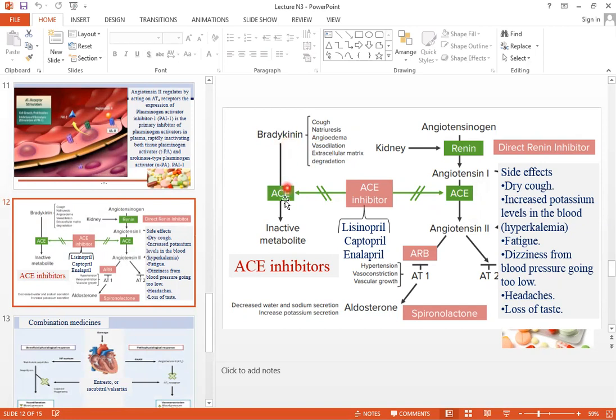It is broken down by ACE into inactive metabolites. ACE inhibitors include drugs like lisinopril, captopril, and enalapril. The side effects of these drugs are dry cough, increased potassium level in the blood, fatigue, and dizziness.